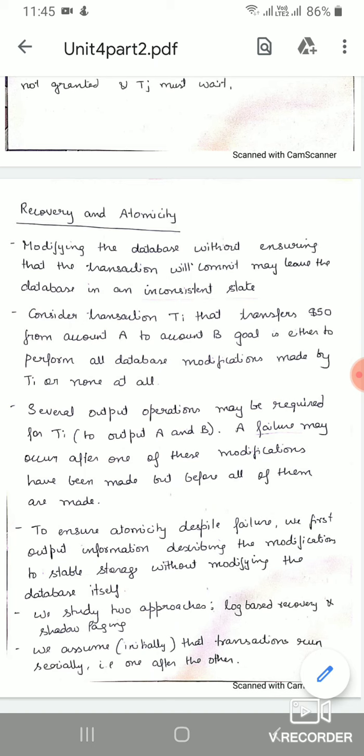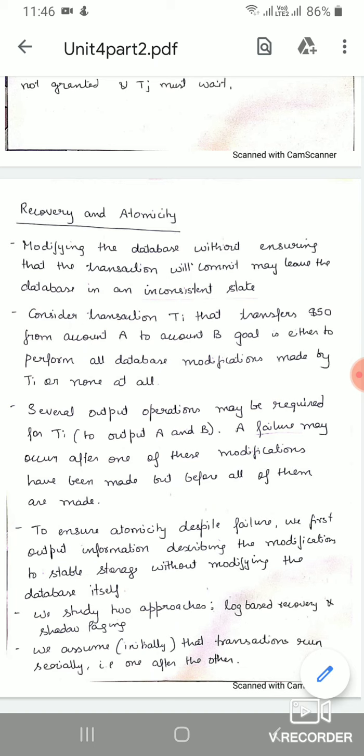Modifying the database without ensuring that the transaction will commit may leave the database in an inconsistent state. If you are not assuring that it will commit, then it will leave the database in an inconsistent state. So if it is a dirty read problem, then we have to commit in the order the transactions are being executed. If first T1 is being executed, then the commit also should come from T1. Then only we can recover such schedules. So that is about recovery.